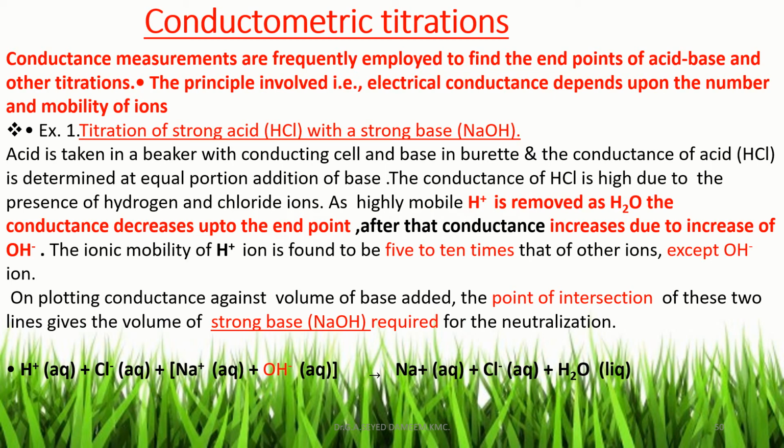Here the reaction is HCl, which is in ionic form H+ and Cl-, on adding sodium hydroxide, which is also in ionic form. We get the product NaCl, which is also in ionic form, but H+ ion is removed as water. So due to removal of H+ ion, the conductance decreases up to the endpoint.